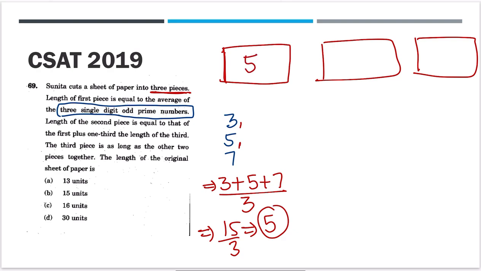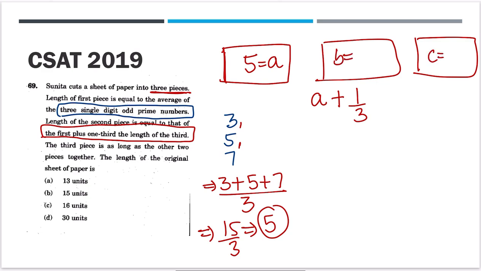Second, length of second piece is equal to the first plus 1/3 of the third. Let's take the first as A, the second as B and the third as C. So the length of second piece is A plus 1/3 of C, which is equal to B. Third piece is as long as other two pieces together, so C is equal to A plus B. I hope this is clear.